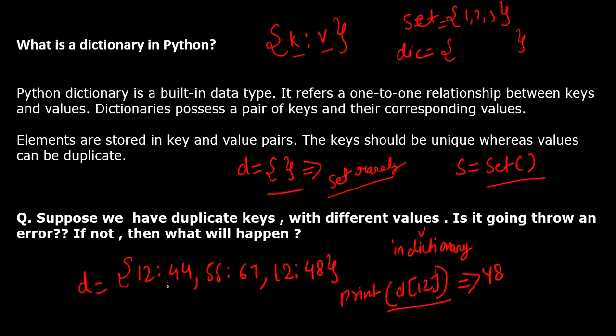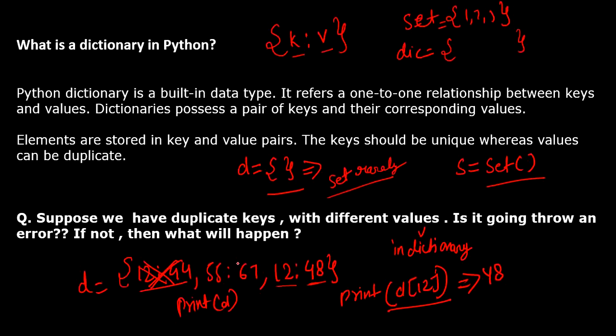Previously 44 was associated with 12, but as we have a duplicate key, we have updated the value to 48. So this relation won't exist. If you print D, we will get 55 colon 67 and 12 colon 48 only.